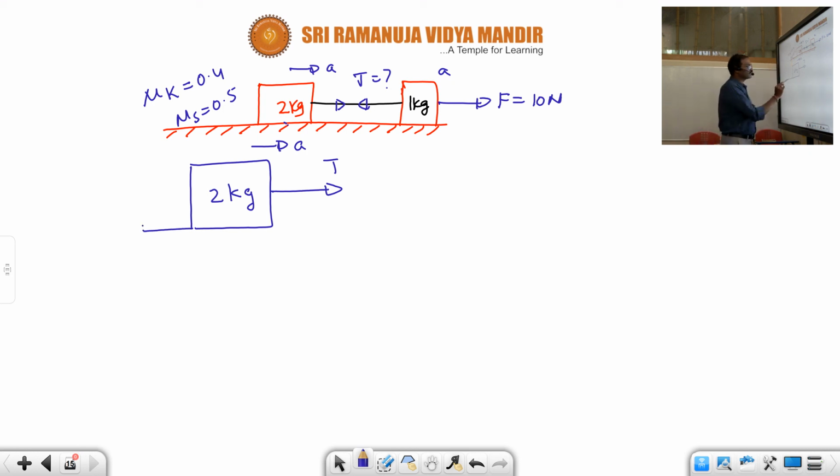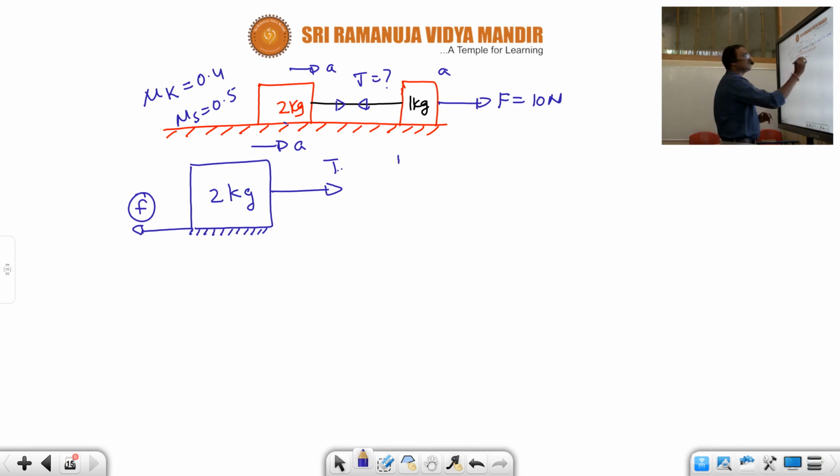And what kind of force acts here? A frictional force is acting. The tensional force must be more than the limiting friction, only then will the 2 kg block slide; otherwise it will not slide.